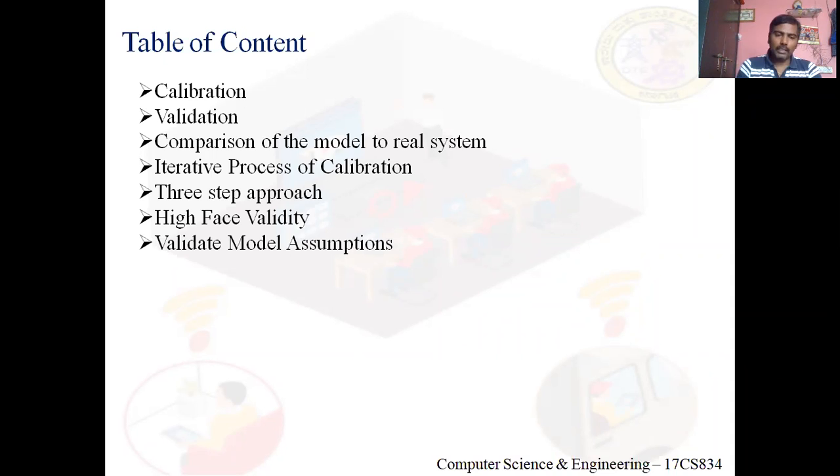In this session, I'm not going to discuss the third approach, validating input-output transformation, because of time lag. We'll have a discussion on it next session. So in this session, we'll discuss the agenda you're seeing on the slide.